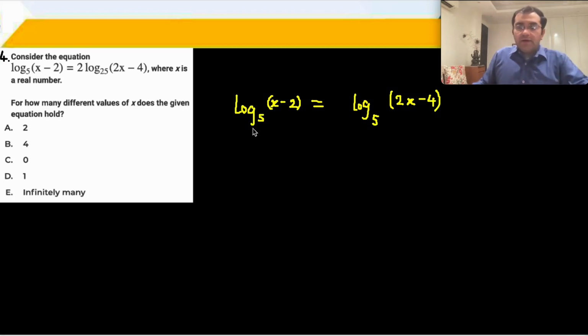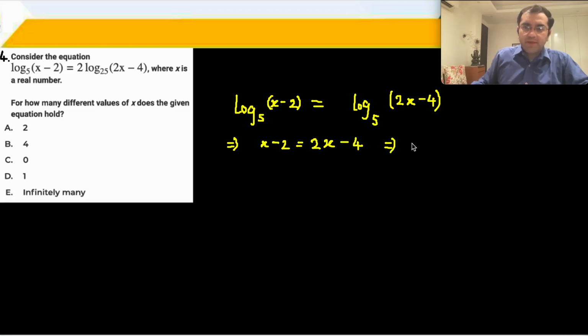ठीक है. And then we can use anti-log on both sides. Basically log base 5 of one argument is equal to log base 5 of another argument. That means the arguments are equal to each other. X minus 2 is equal to 2x minus 4, implies x is equal to 2.